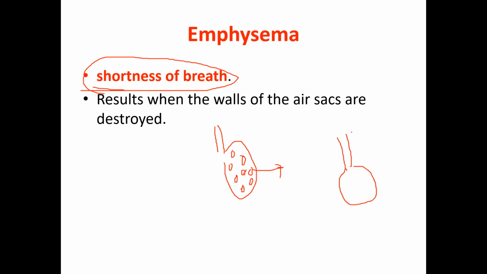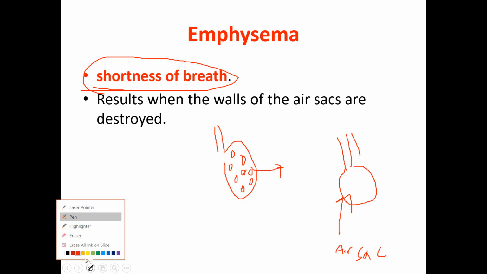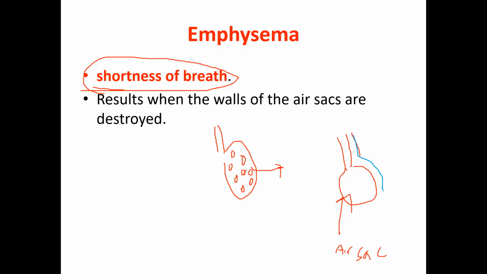This is the air sac, and this air sac is surrounded with blood capillaries.